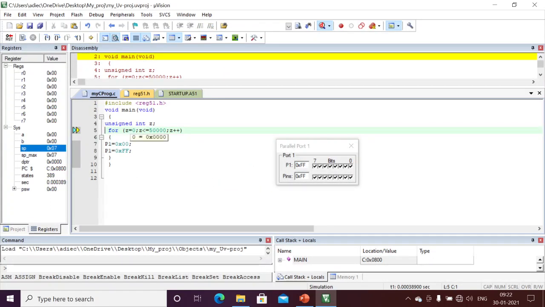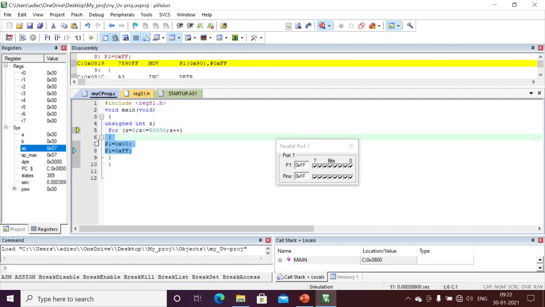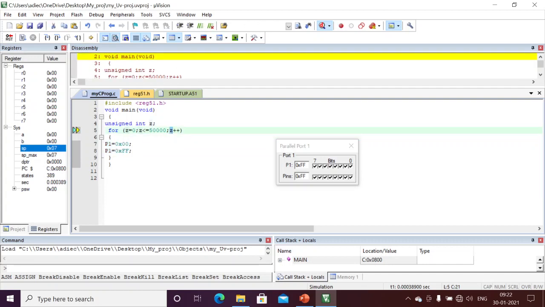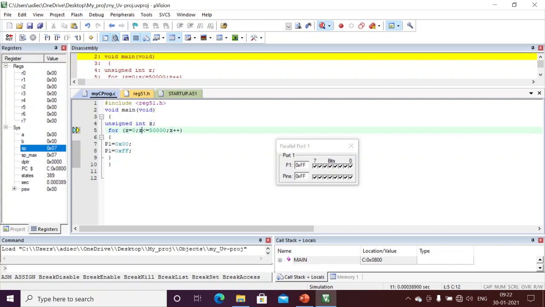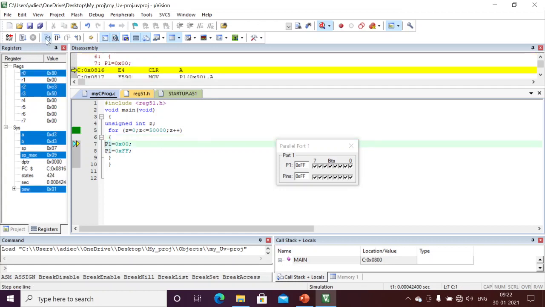First, z equal to 0, it will be initialized with 0, and 0 is less than 50,000. I'm going to execute the loop, and after that I will increment the value, 1 less than 50,000. Again I will execute, 2 less than 50,000. Again I will execute until 50,000 times. I will execute this for loop.